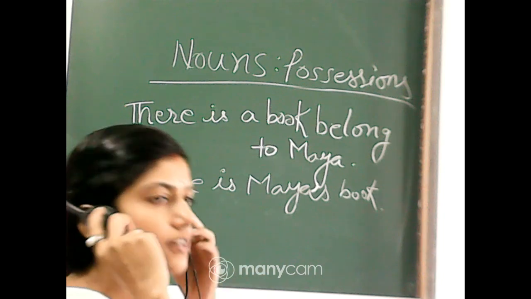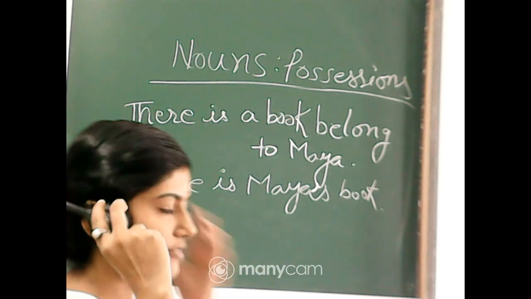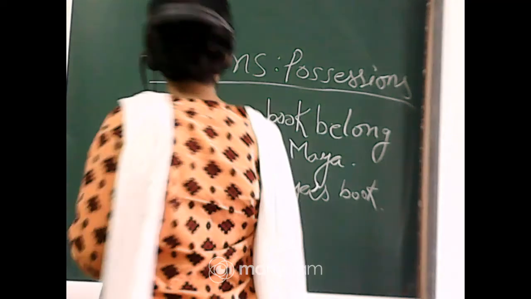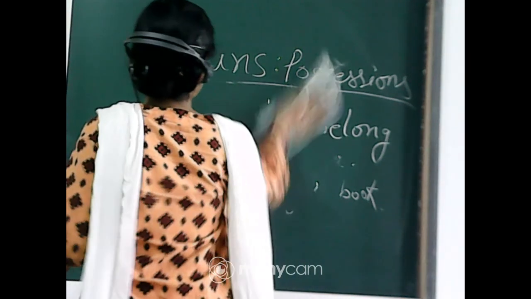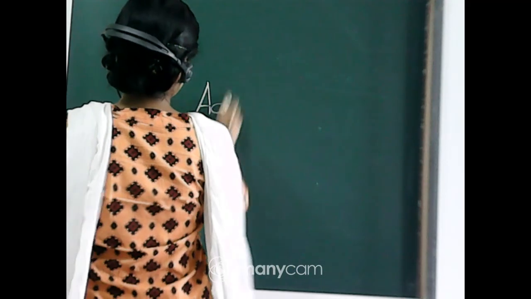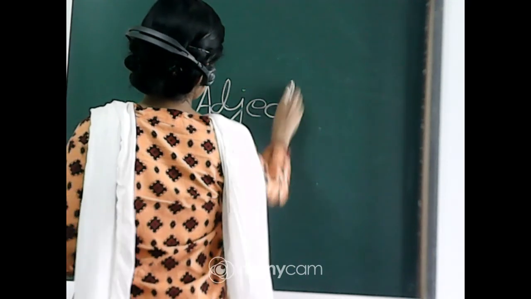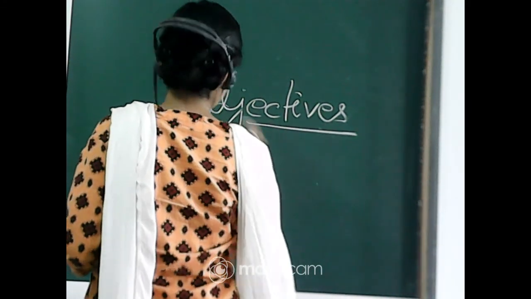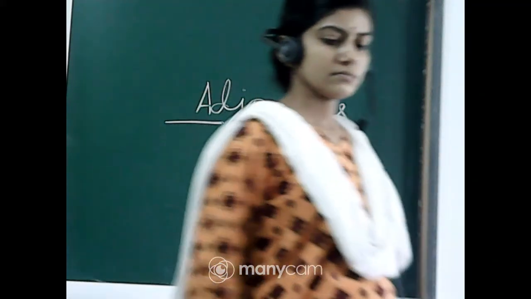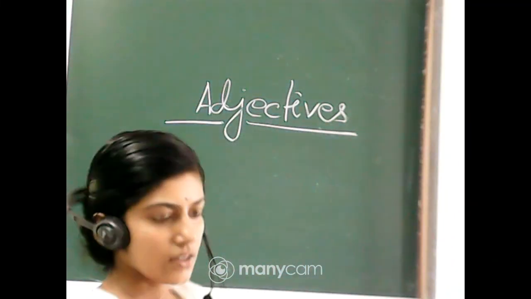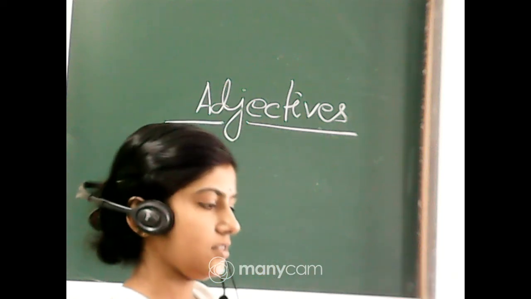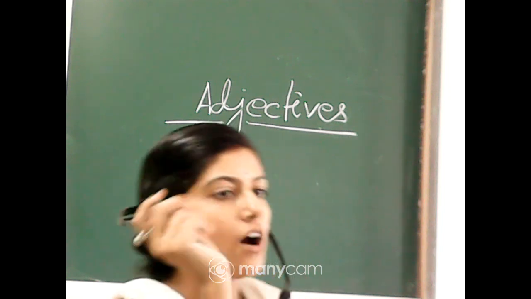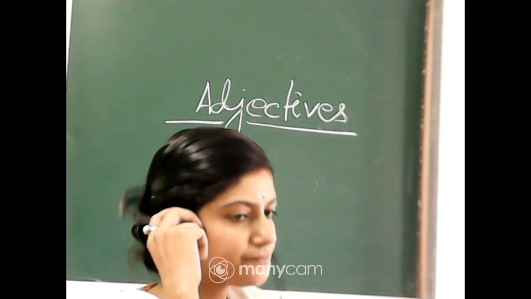Okay students, so take out now the adjectives. All of you take out adjective.